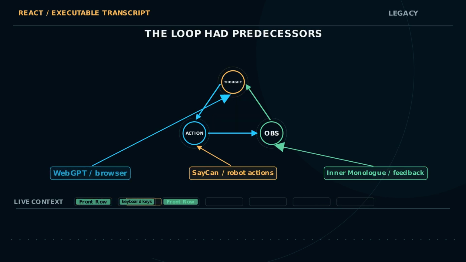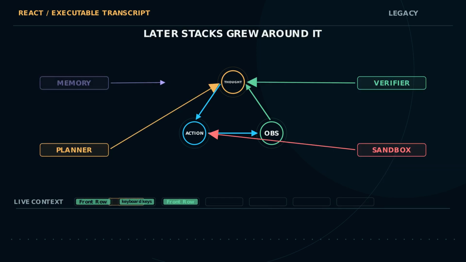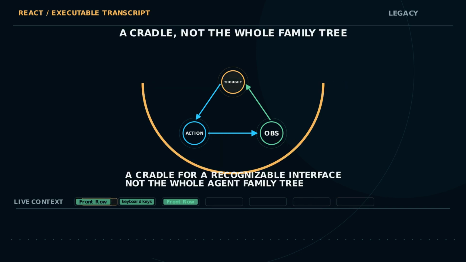Historically, the cradle metaphor needs care. WebGPT already browsed, SayCan selected robot actions, Inner Monologue supplied environmental feedback, and the ReAct paper explicitly says it built on that closed-loop work. Later agent systems wrapped the recognizable loop with structured tool calls, planners, persistent memory, reflection, verification, permissions, sandboxes, and multi-agent orchestration. Those modules were not in original ReAct. Not every later agent descends directly from this paper.